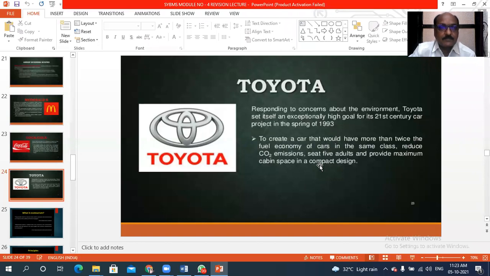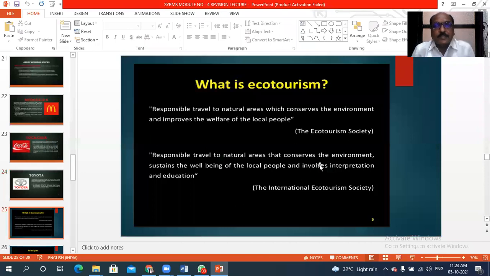Okay. After that, dear students, next you listen about ecotourism. So, dear students, ecotourism is a part of tourism activity. And tourism is the most important tertiary economic activity of the human population. So here, first I will explain the definition of ecotourism.